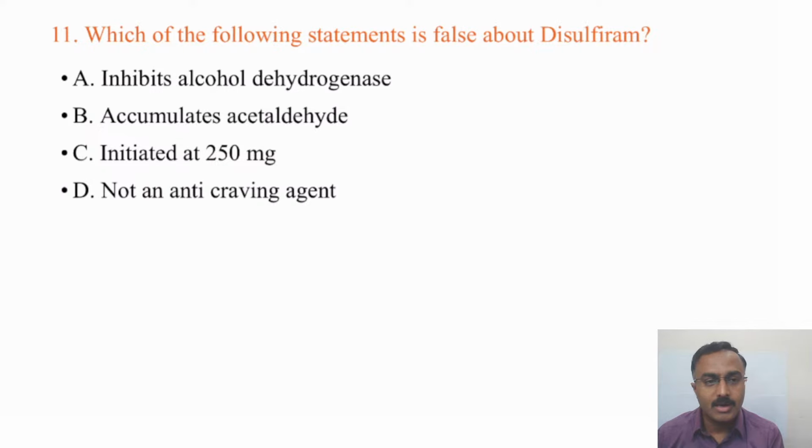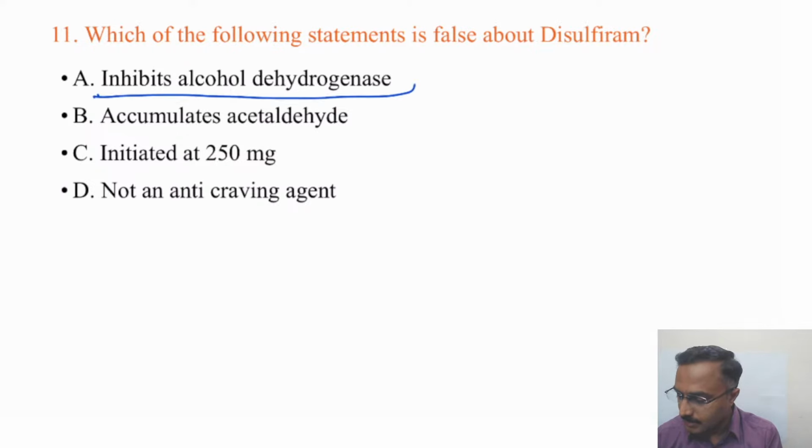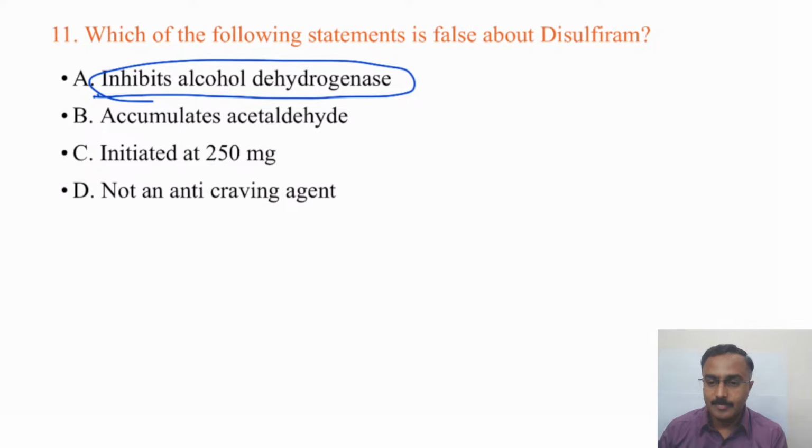Students make a mistake here. KK says it's option A, while Sukruti says C. The right answer is this. Even Mohit Singla has got it correct, while Monisha has again said initiated at 250 mg.